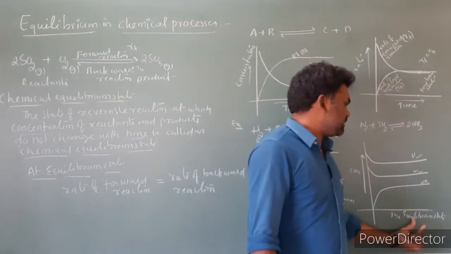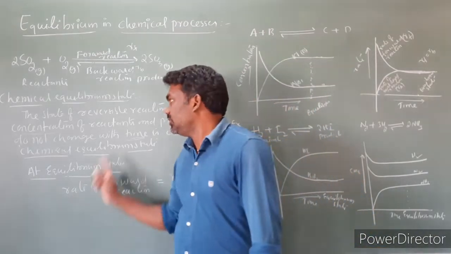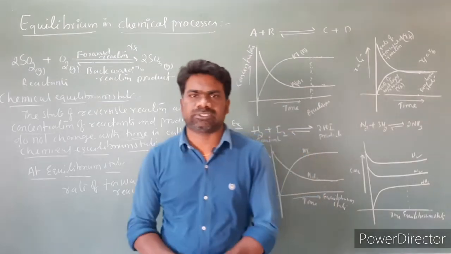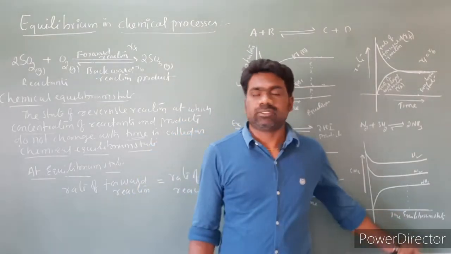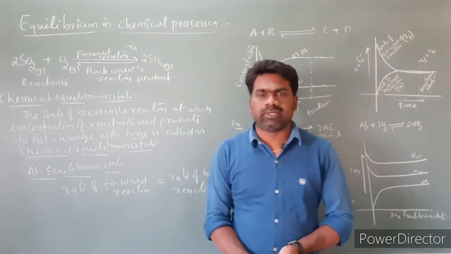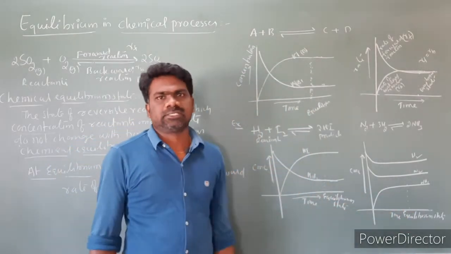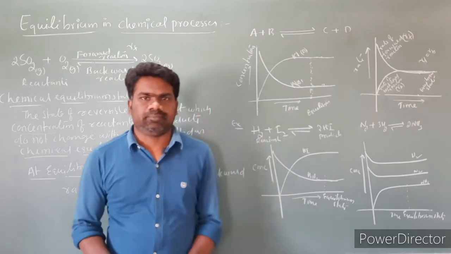So at the equilibrium state, concentrations of reactants and products do not change with time. So this is a graphical representation of the rate of forward and backward reaction, and of the change in the concentrations of reactants and products with time.